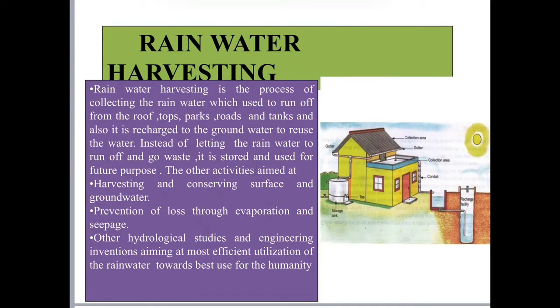The other activities aimed at harvesting and conserving surface and groundwater, prevention of loss through evaporation and seepage, other hydrological studies and engineering inventions aim at the most efficient utilization of rainwater towards the best use for humanity. Let's see rainwater harvesting with the help of this video.